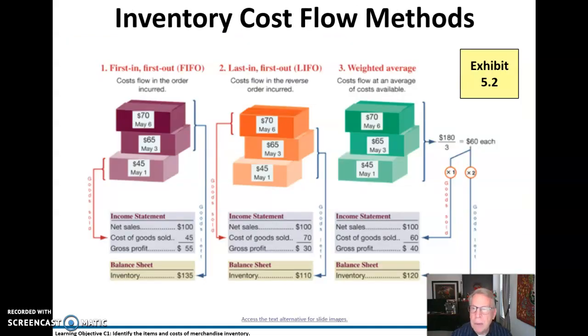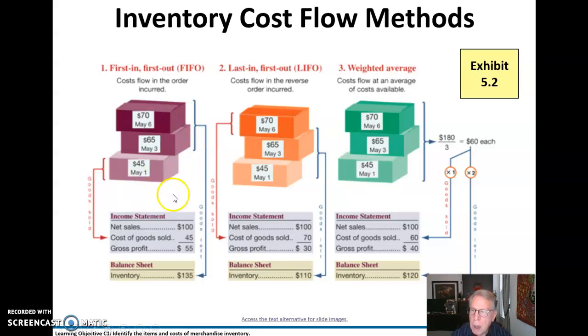So here's an example of FIFO. We buy these on May 1 was $45, May 3rd, $65, May 6th. So this is a period of rising costs. That's normal.